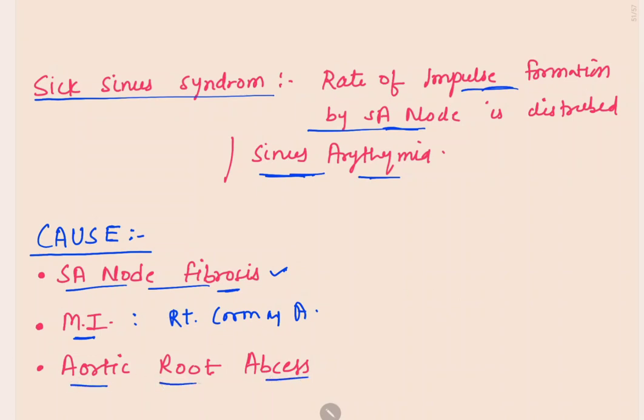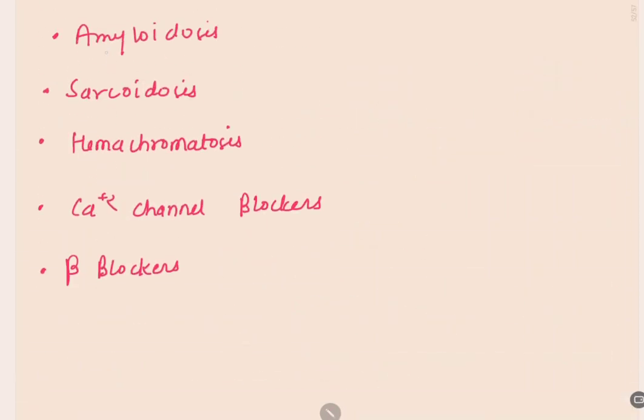Aortic root abscess. In aortic root abscess, there is an abscess which proceeds towards the SA node and AV node also. Amyloidosis means there is amyloid deposition in the SA node, causing damage of the SA node walls. Sarcoidosis and hemochromatosis, that means deposition of extra iron, cause SA node cell destruction.